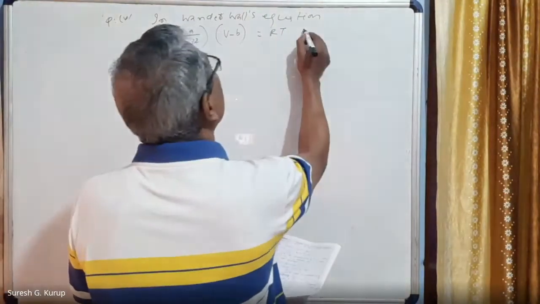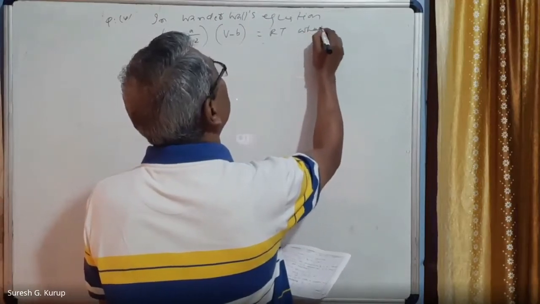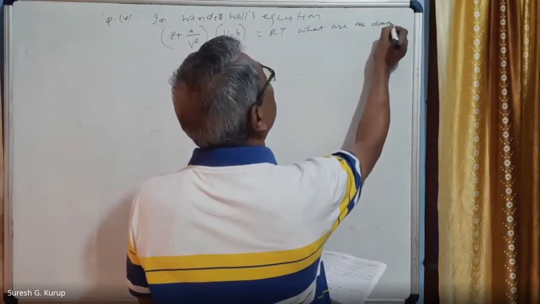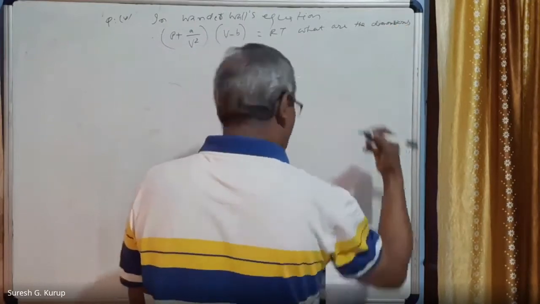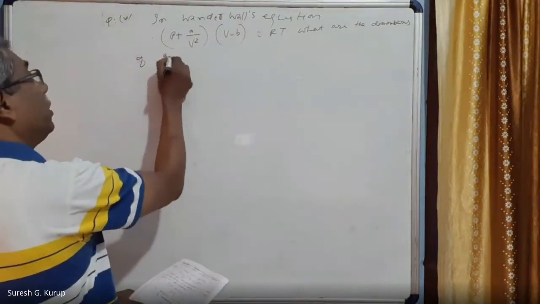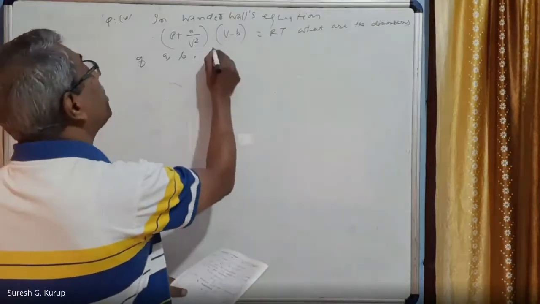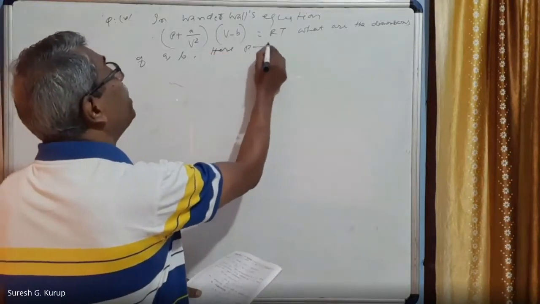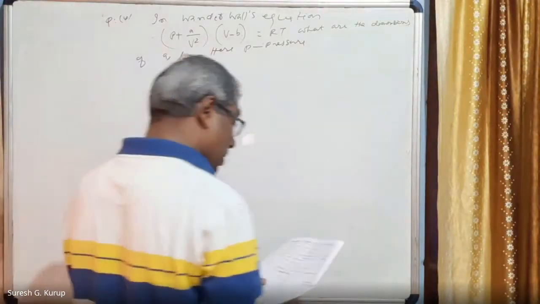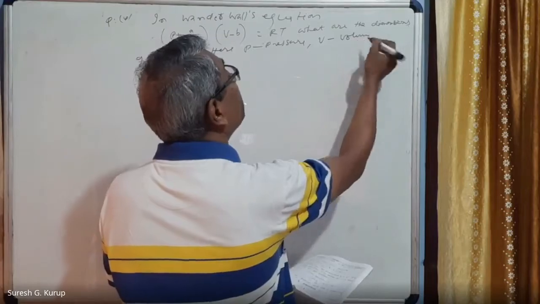What are the dimensions of A and B? Here P is pressure, V is volume, right?